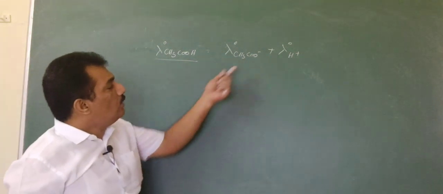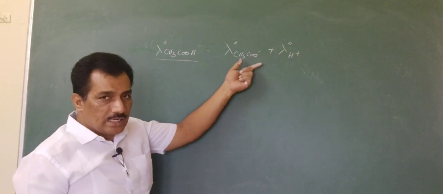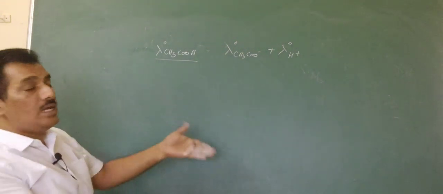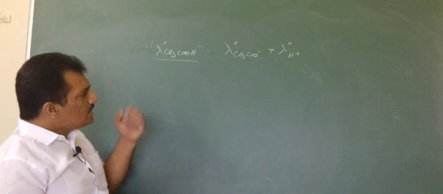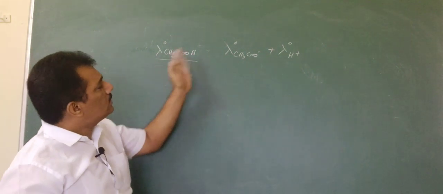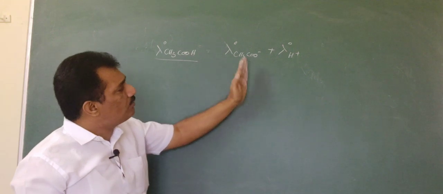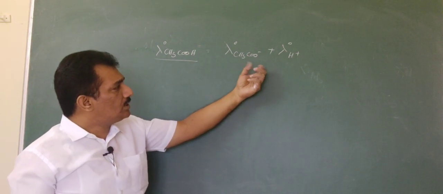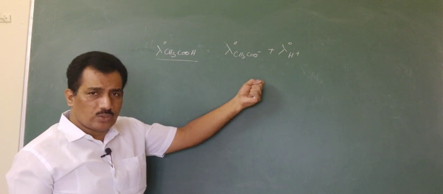Clear? And now how to get these two ionic conductances? For that purpose they are providing different electrolytes. In any electrolyte, as per Kohlrausch law, the conductance is the sum of the conductances of the individual ions. So in this one, these two ions are present, and the sum of the conductances of these two ions is equal to this.